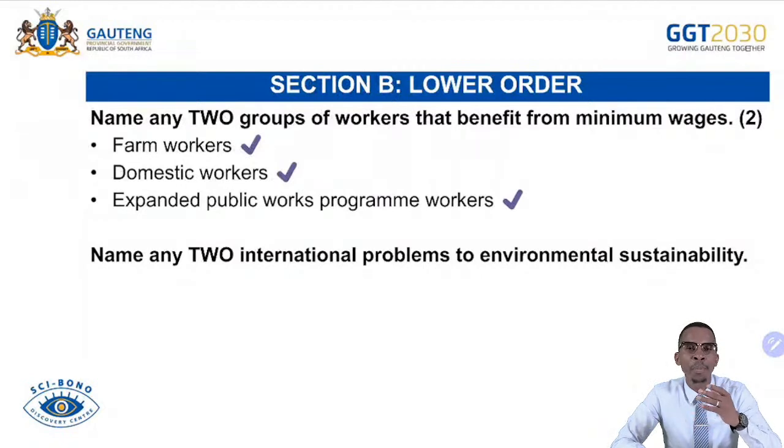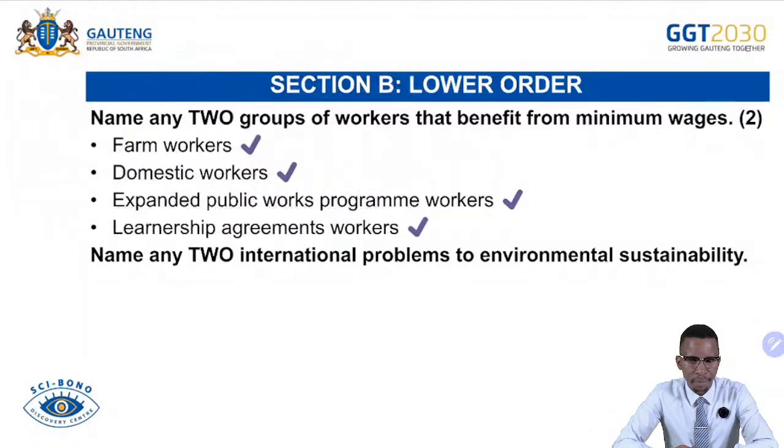Living standards will be improved, poverty will be reduced, labor will not be exploited, whereby they work for more hours and earn less income. But then there are some effects on the side of firms, because they are not encouraged. It becomes more expensive for them to produce, which even causes inflation, if you can link. So we talk about farm workers, domestic workers, expanded public work programs, as well as leadership agreements workers.